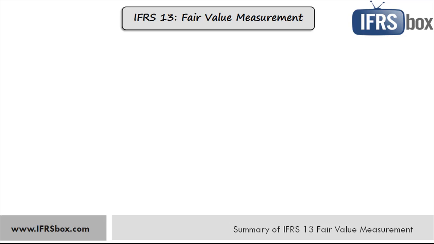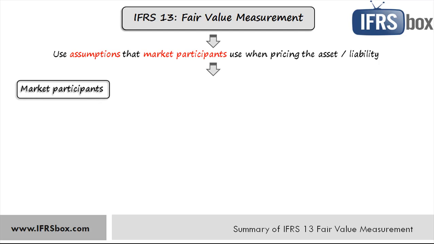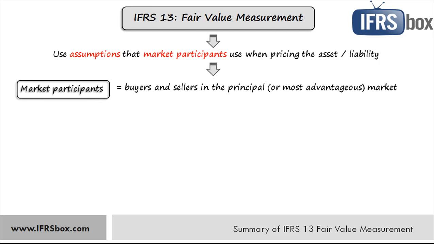IFRS 13 states that when determining fair value, an entity uses the assumptions that market participants would use when pricing the asset or liability, and these market participants must act in their best economic interest. So who are market participants? These are buyers and sellers in the principal or in the most advantageous market for the asset or liability. They must have the following characteristics.